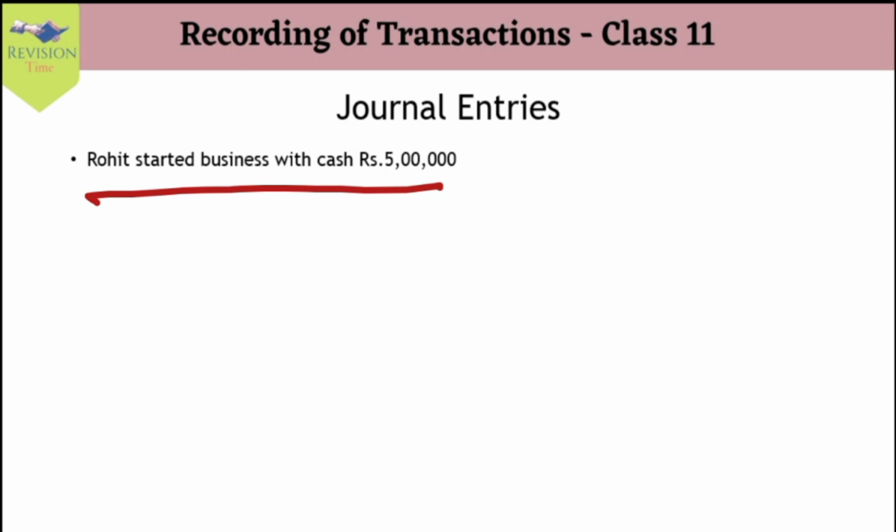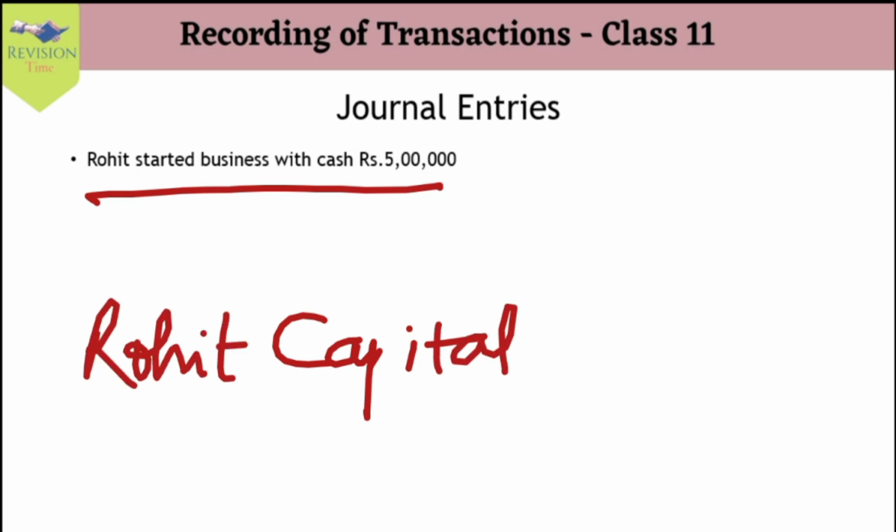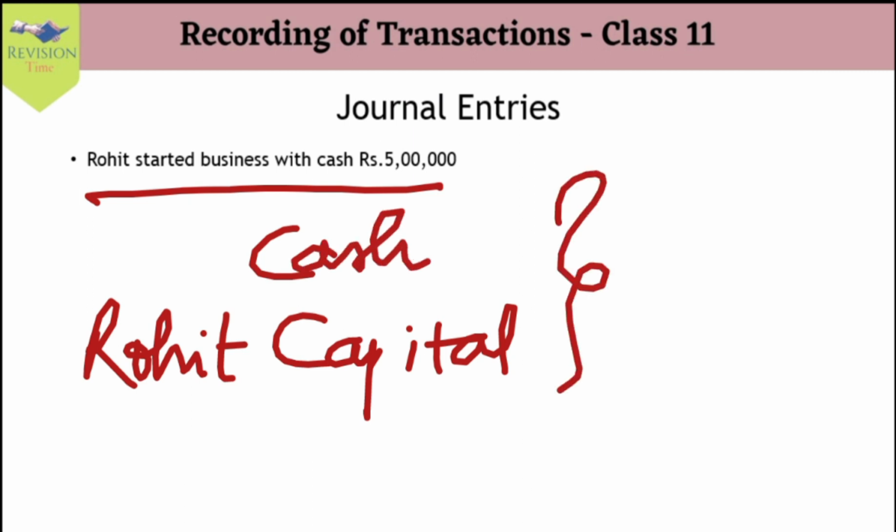Since Rohit is the owner, he is bringing capital into the business, and as an owner, if he brings capital, it is termed as Rohit's capital, correct? And he is bringing cash into the business. Now, we have two accounts which are getting affected in this transaction, that is cash and capital.